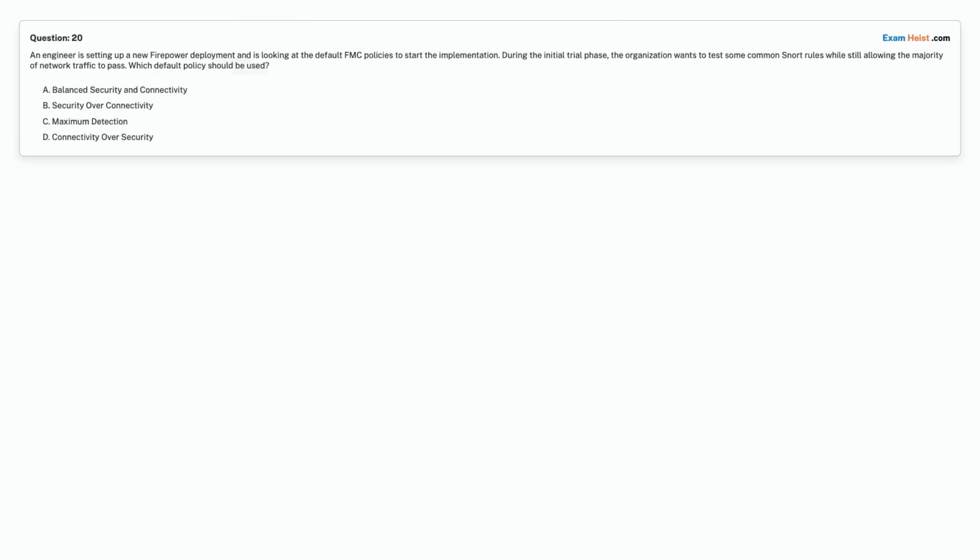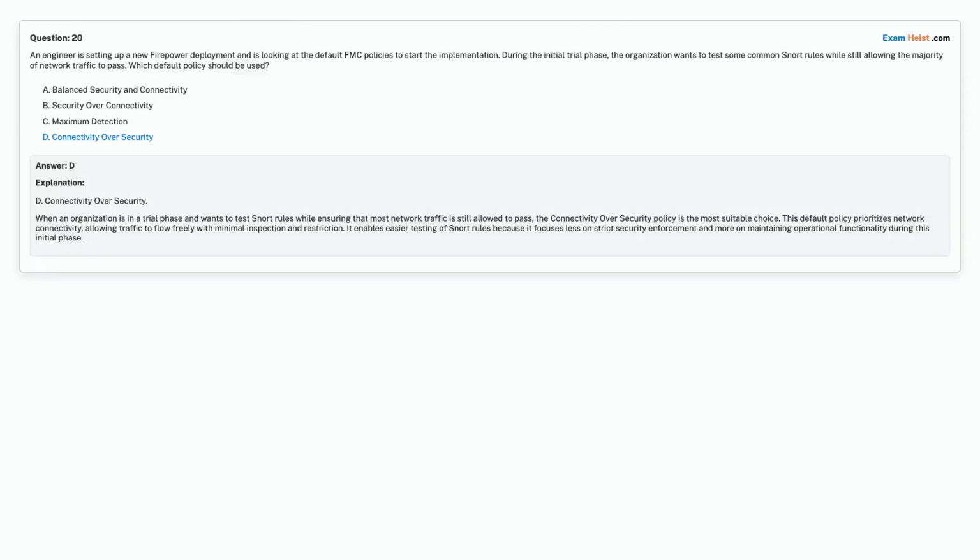Option A. Balanced security and connectivity. Option B. Security over connectivity. Option C. Maximum detection. Option D. Connectivity over security. Choose the correct answer. Correct answer is option D. Connectivity over security.